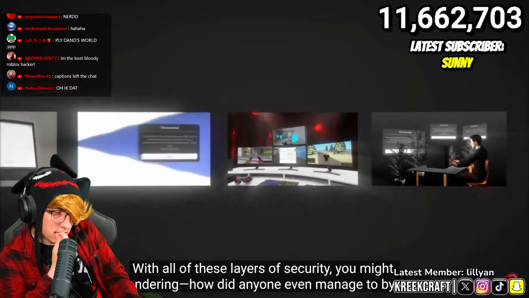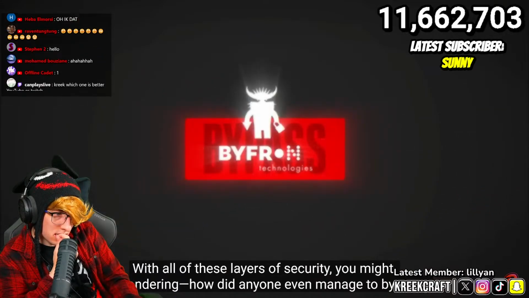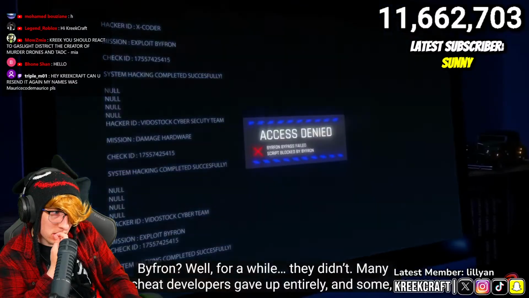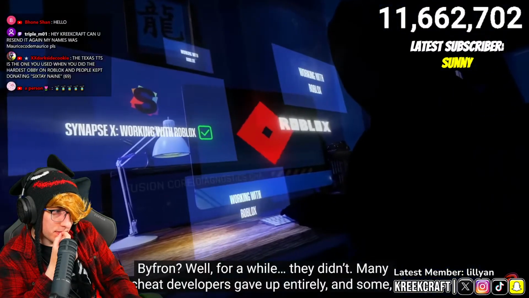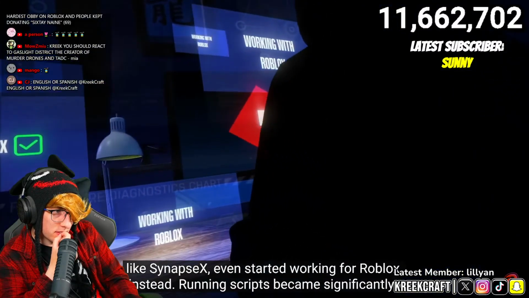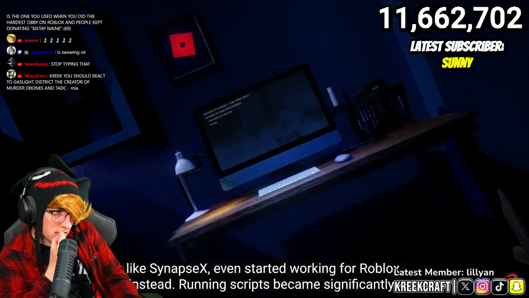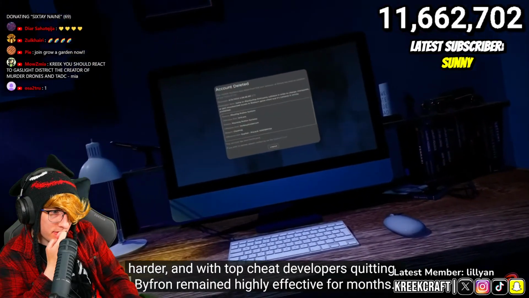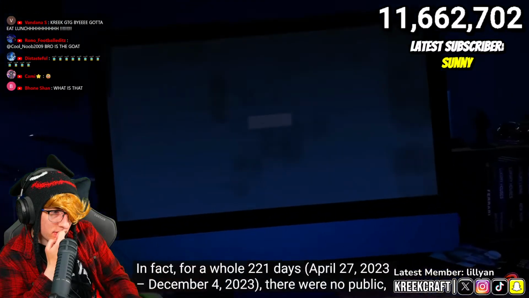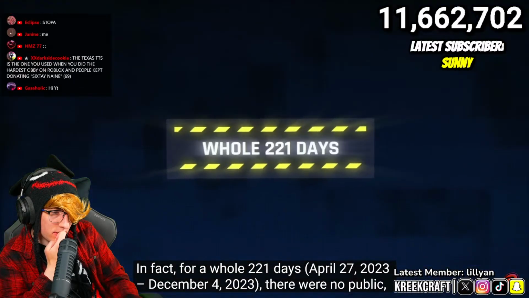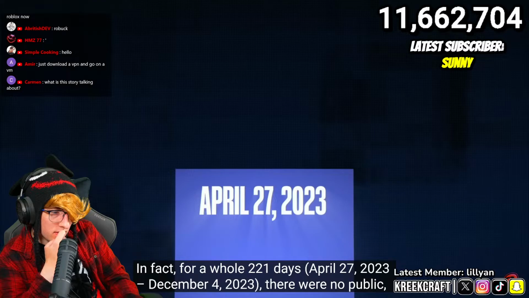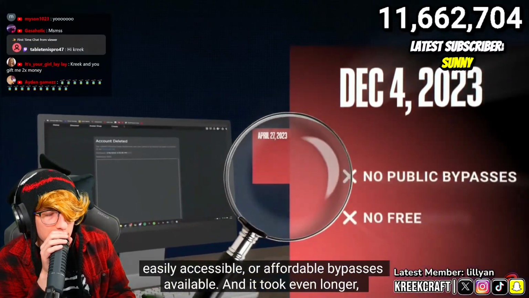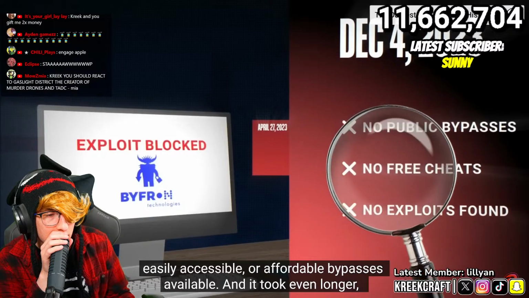With all these layers of security, you might be wondering, how did anyone even manage to bypass Bifron? Well, for a while, they didn't. Many cheat developers gave up entirely, and some, like Synapse X, even started working for Roblox instead. Running scripts became significantly harder, and with top cheat developers quitting, Bifron remained highly active for months. In fact, for a whole 221 days, specifically from April 27, 2023 to December 4th, there were no public, easily accessible, or affordable bypasses available.